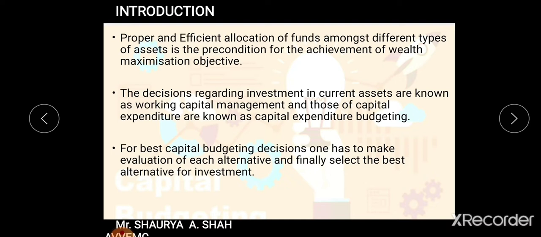But for capital budgeting, you need to prepare an entire budget for making such kind of decisions. So for the best capital budgeting decision, one has to make evaluation of each alternative. We cannot depend upon a single alternative. You need to verify, you need to calculate, you need to evaluate various kinds of alternatives, and then you can select one best alternative out of that. So that is known as capital budgeting investment. Fine. So moving on, students, I hope you must be clear with the introductory part of the chapter.